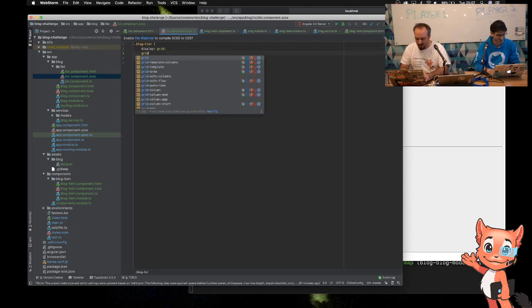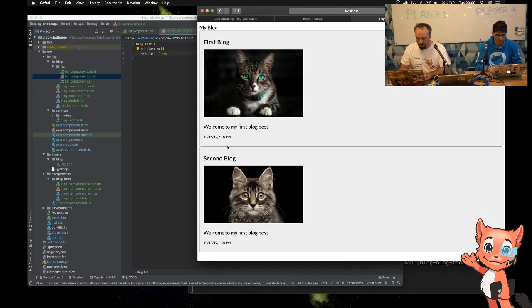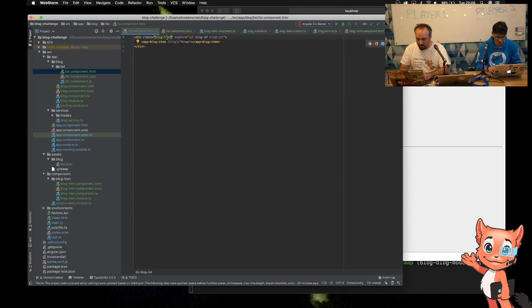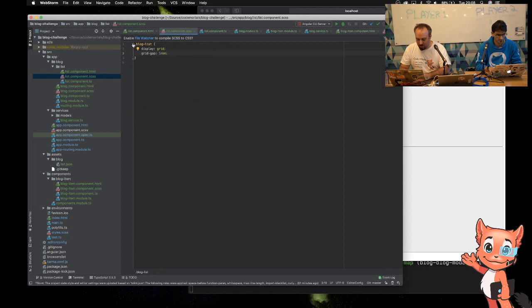Okay, I can do grid gap, and we can set the grid gap to 1 rem as well. So hopefully now I've got nothing changed. That's a good start. Class blog list. I did include it, didn't I? List component SCSS, yeah, that's included. That's right, so always check that one first. A number of times I've thought, oh, this should be working, and then realised I haven't actually added it.